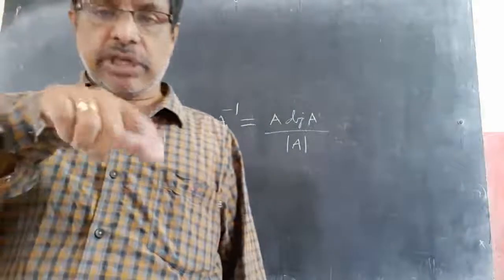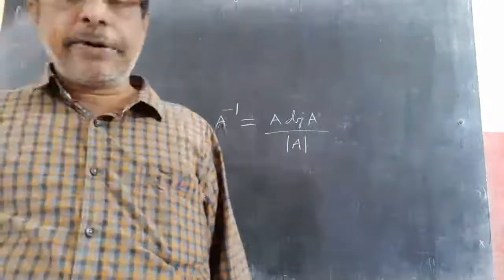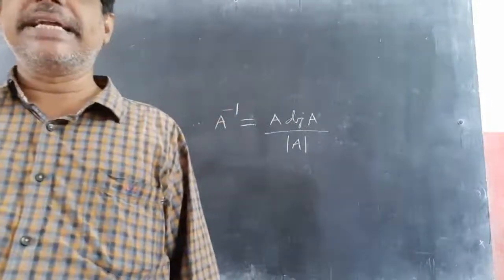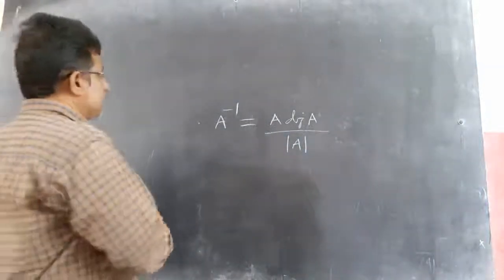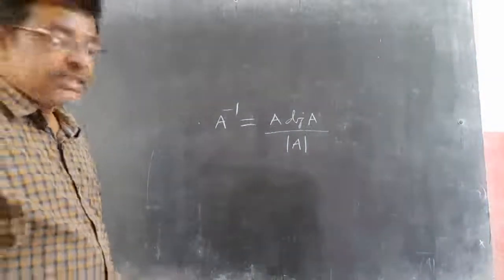Then what is adjoint A? That is most important. I told A inverse equal to adjoint A by delta A. Then what is adjoint A? Adjoint A is nothing but the transpose of a cofactor matrix.